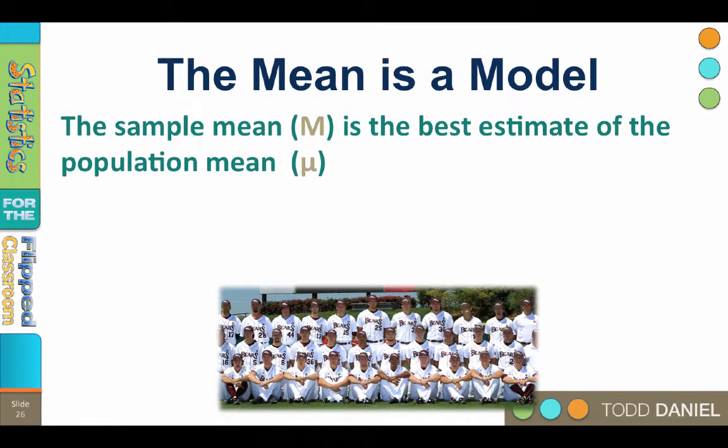So let me explain what I mean when I tell you that the mean is a model. The mean of the sample, m, is always the best estimate for the mean of the population, mu, from which the sample was drawn. The mean of the sample becomes our model for the population.